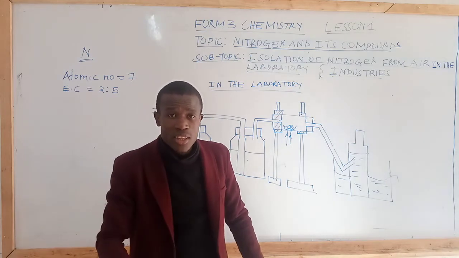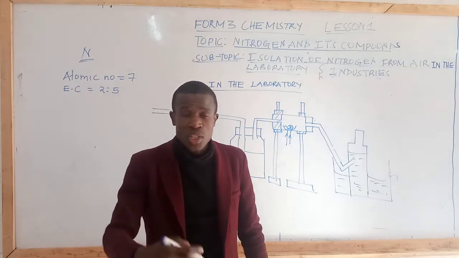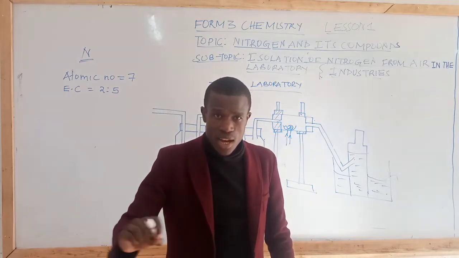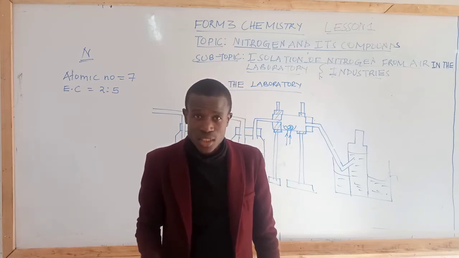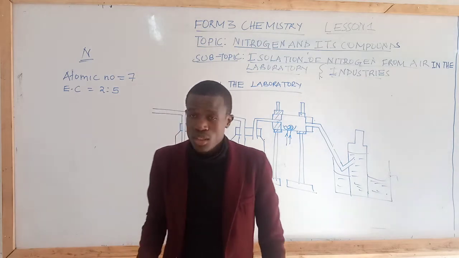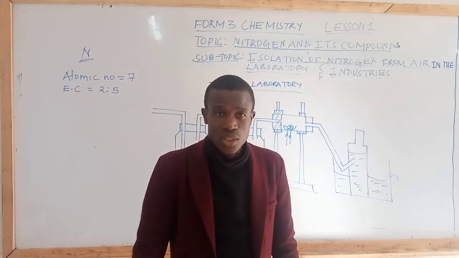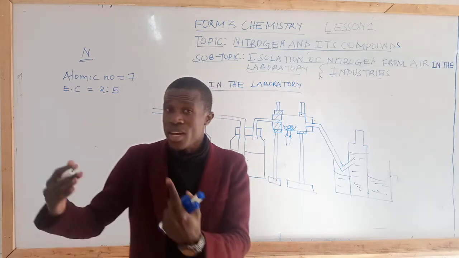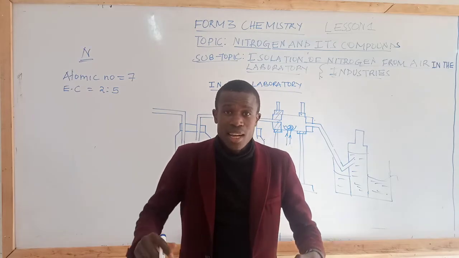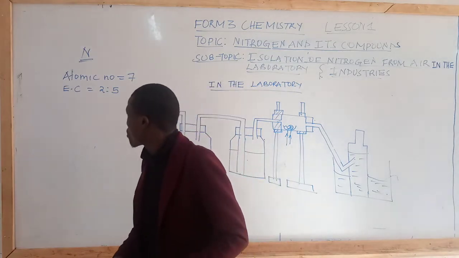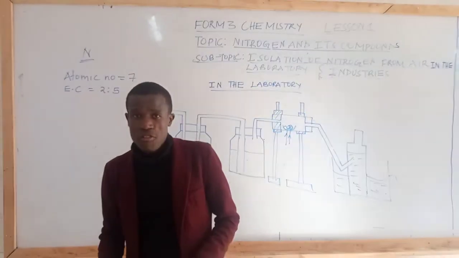Students, I have mentioned that nitrogen is a non-metallic element. It means it exists as a gas at room temperature, and therefore, since it exists as a gas, it means nitrogen is one of the gaseous elements. So you can refer to nitrogen as a gaseous element, or you can refer to it as non-metallic element having atomic number of 7, and again the electron configuration of 2, 5.